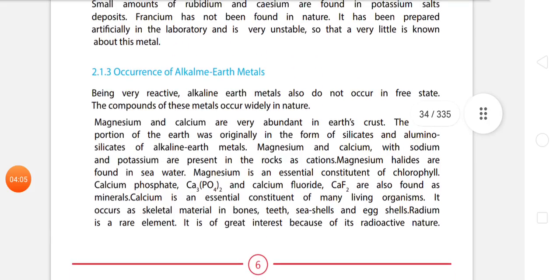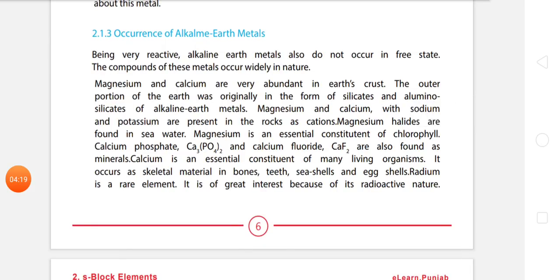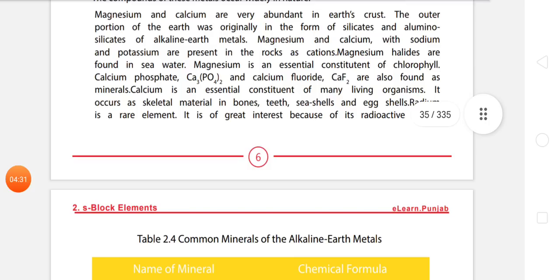Occurrence of alkaline earth metals. Being very reactive, alkaline earth metals also do not occur in the free state. The compounds of these metals occur widely in nature. Magnesium and calcium are very abundant in the earth's crust. The outer portion of the earth was originally in the form of silicates and aluminosilicates of alkaline earth metals. Magnesium and calcium, with sodium and potassium, are present in rock as cations.